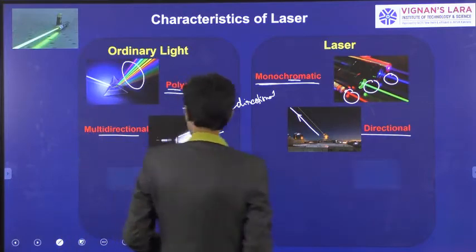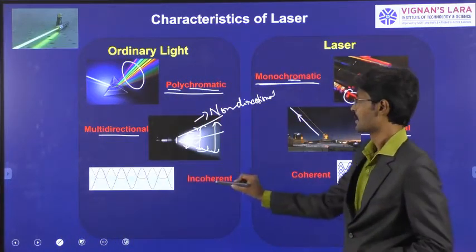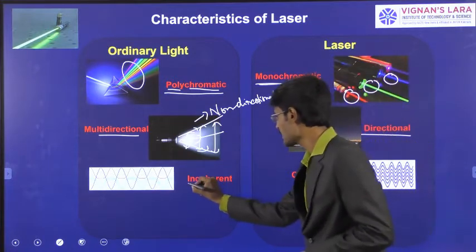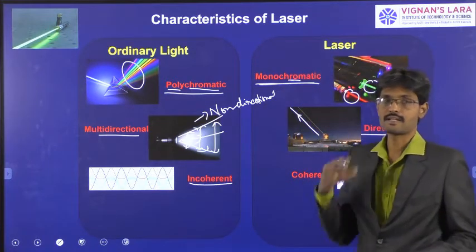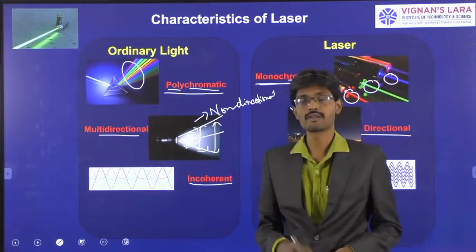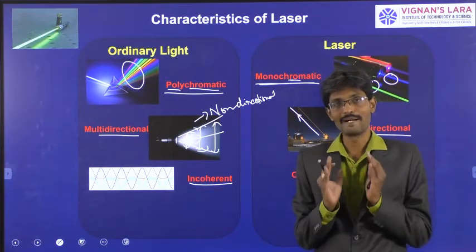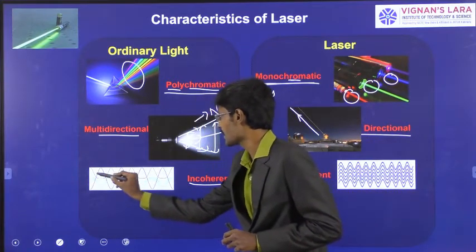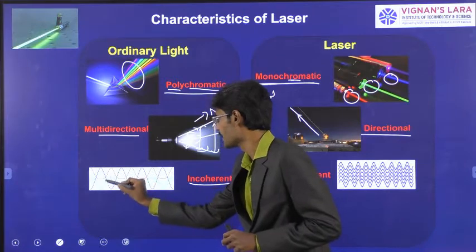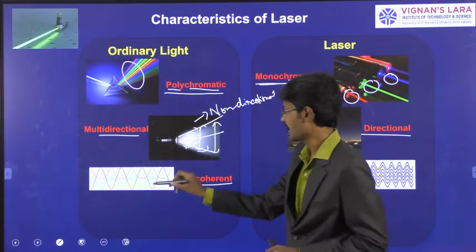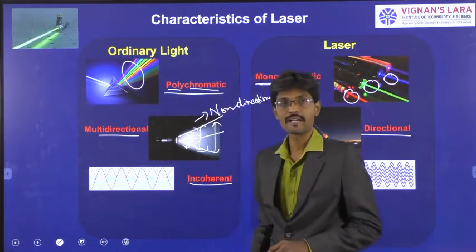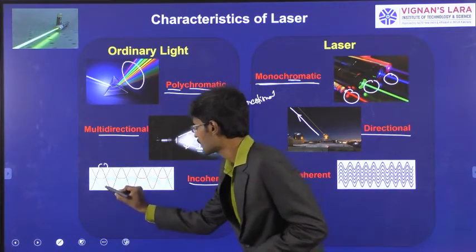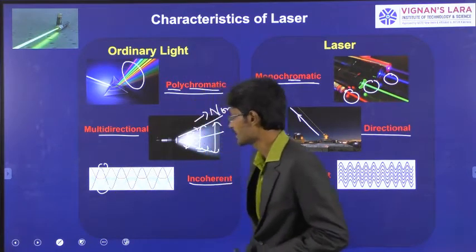If you see the third characteristic, the light emitted by ordinary sources is said to be incoherent. You know that when light is emitted from ordinary sources, it contains a bunch of light waves. So if you observe different light waves here, you can see different waves: red, blue and green. If you observe the phase of these different light waves, you can see the crest of blue is in coincidence with the green.